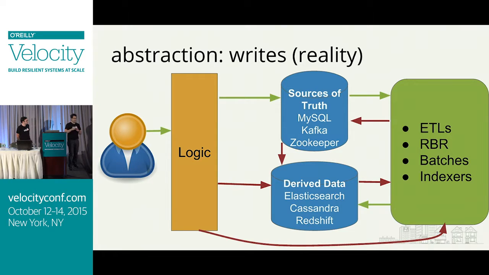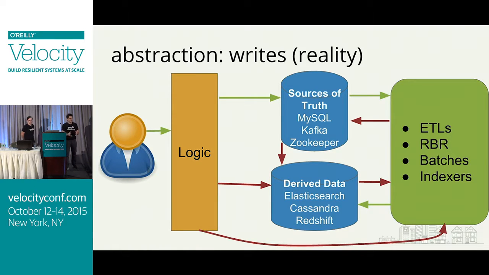You tend to have logic, which is writing into your sources of truth. It's also maybe doing a side write over to a derived data store. Then you have some offline batches, which might be reading from one and writing to the other. And this is what we found at Yelp is that this is actually really hard to maintain. But we can see kind of the light at the end of the tunnel when we can recognize that there are two kinds of data in an infrastructure.